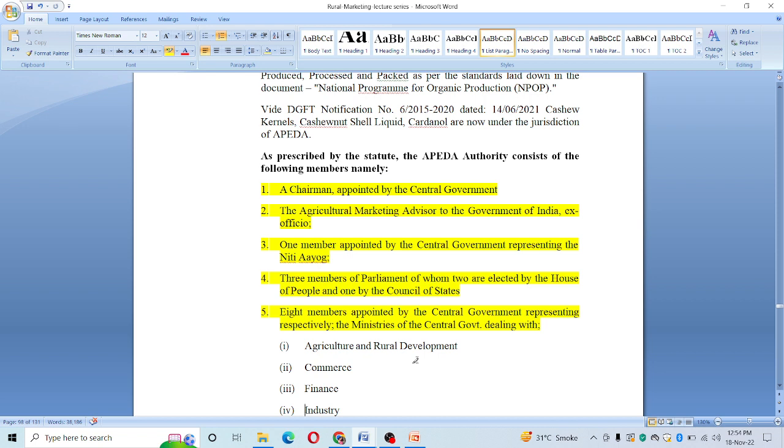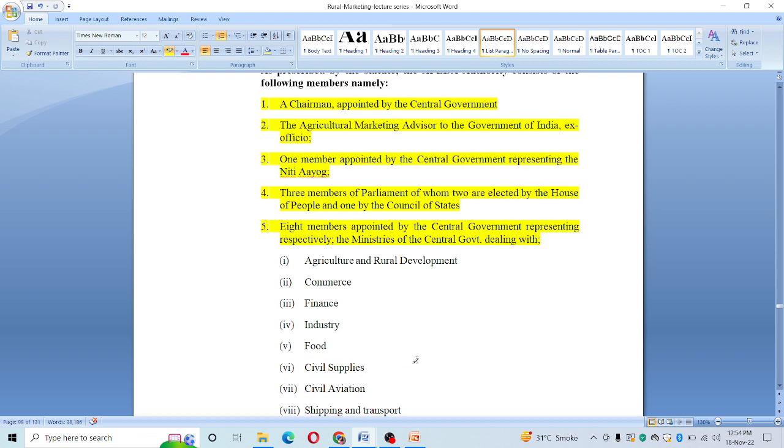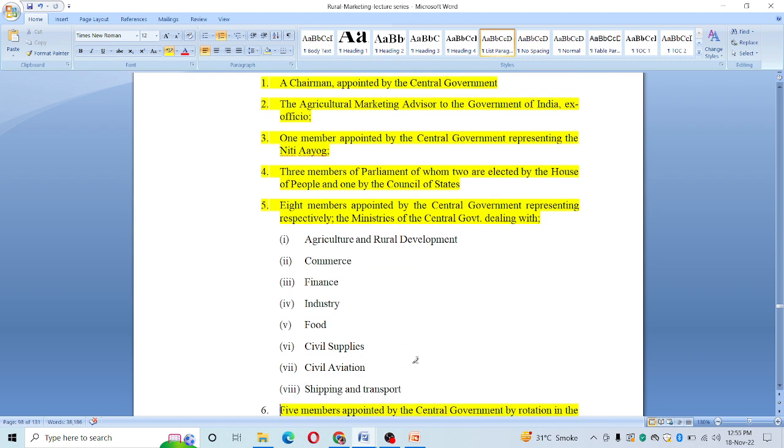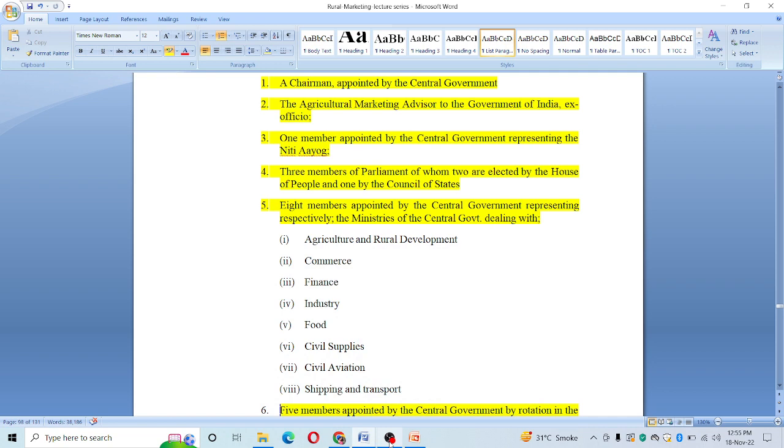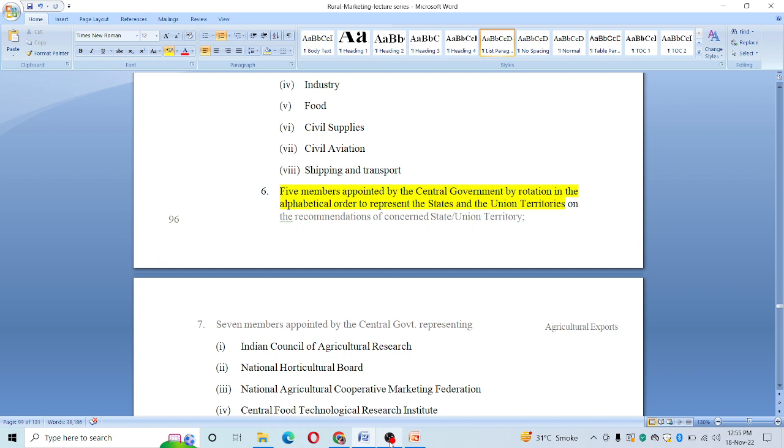So we have the chairman, the agriculture marketing advisor, a Niti Aayog member, 3 members from Parliament, 8 members appointed by Central Government, representing areas like agriculture and rural development, commerce, finance, industry, food, civil supplies, civil aviation, shipping and transport. 5 members appointed by Central Government by rotation in alphabetical order to represent states and union territories.